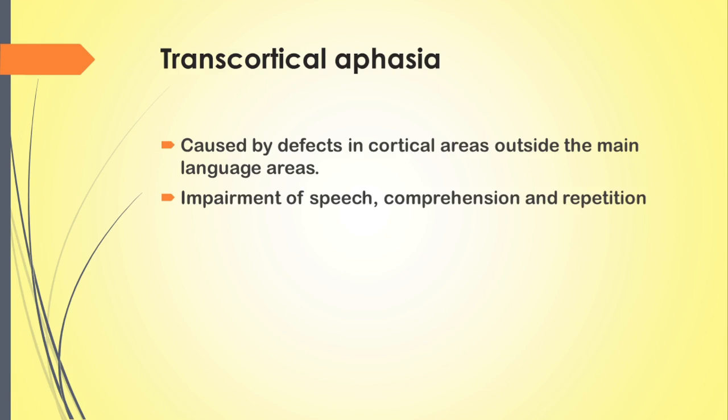The impairment of speech, comprehension and repetition is variable depending on whether the area affected is nearer to Wernicke's area or Broca's area. If the affected area is nearer to Broca's area, then speech production will be affected. If it is nearer to Wernicke's area, then comprehension and repetition will be affected.